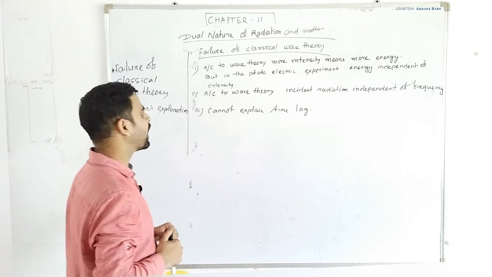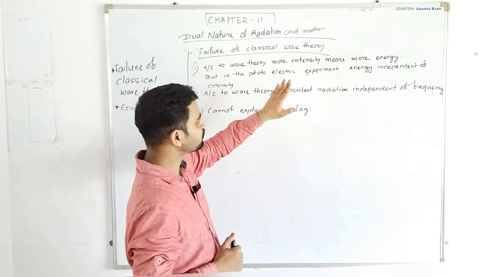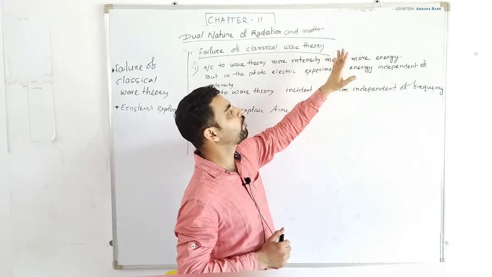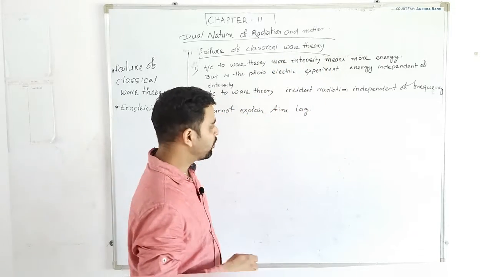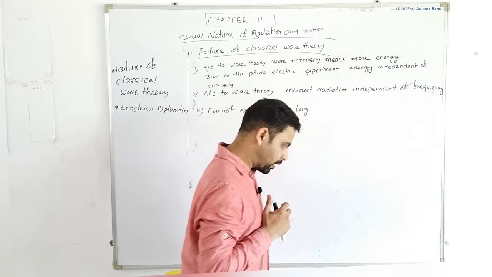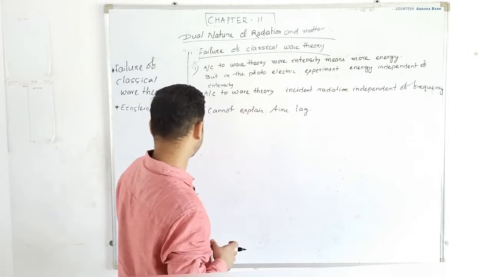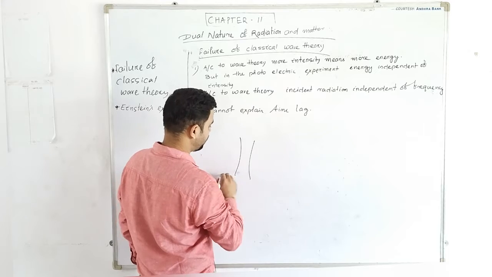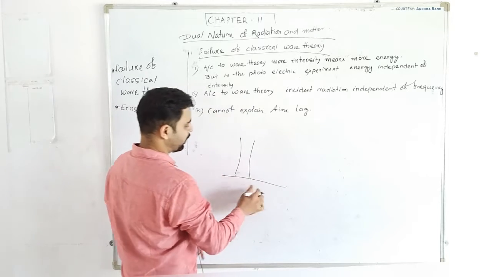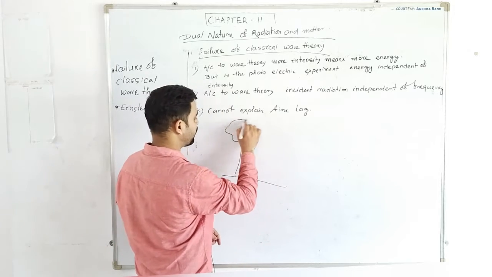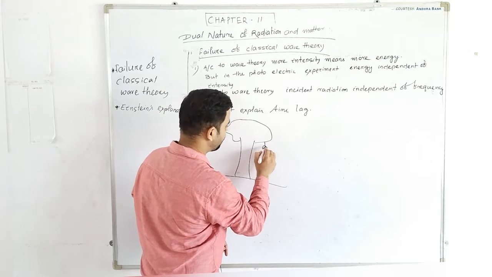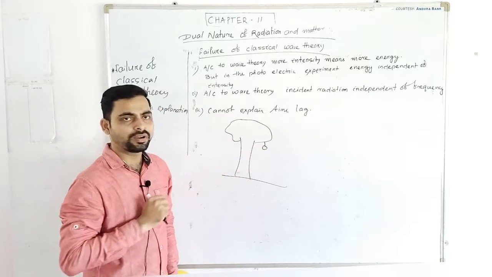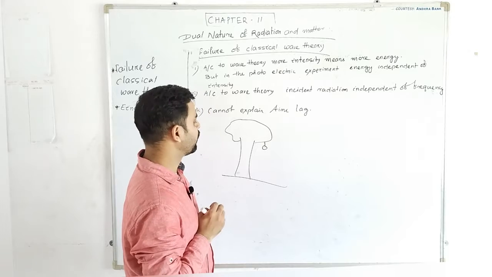First thing, according to this wave theory, more intensity means more energy. Suppose there is a tree near a sea, and there is a fruit on the branches of the tree.